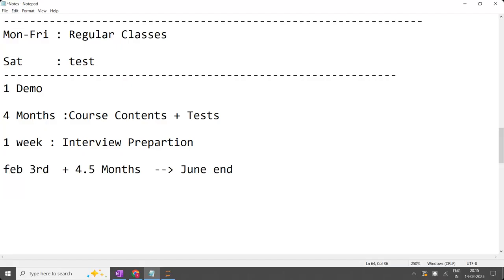In between, again, don't ask the questions, sir, when the batch will be completed. Batch will be completed when all the course topics are completed. If any one topic is not completed, batch will not be completed. Batch will be extended. Topic has to be completed, test has to be completed, evaluation has to be done. Finally, job you have to get.